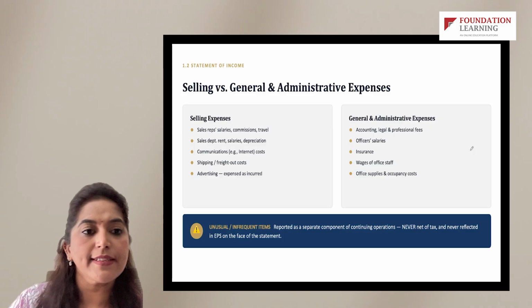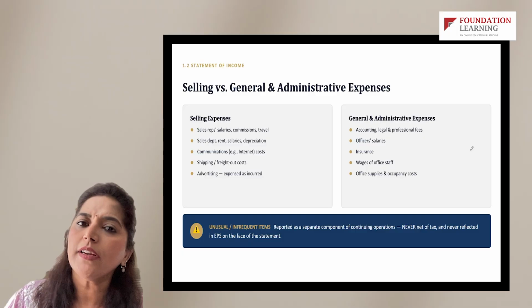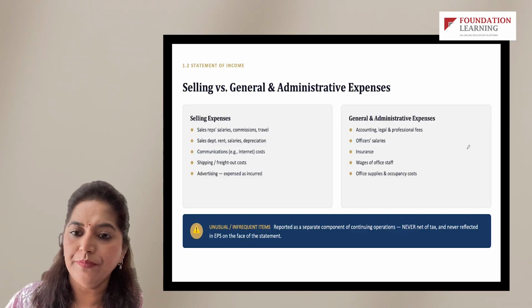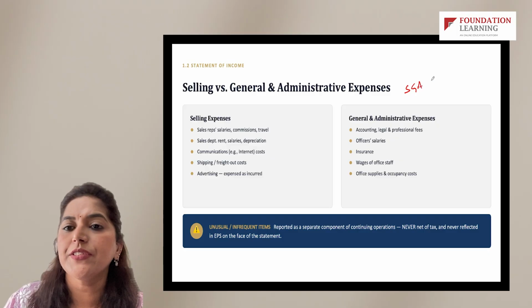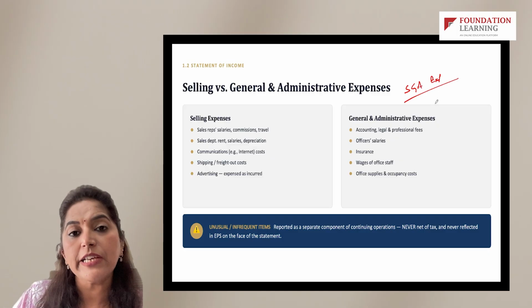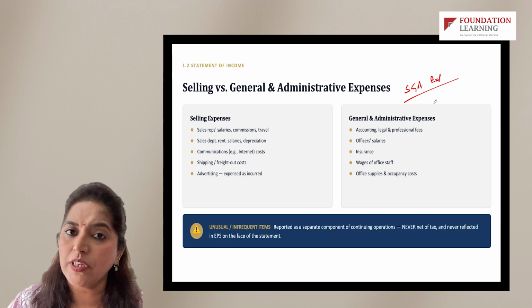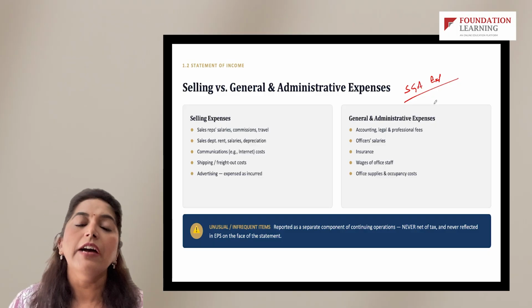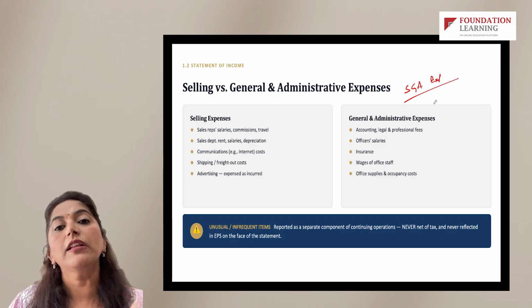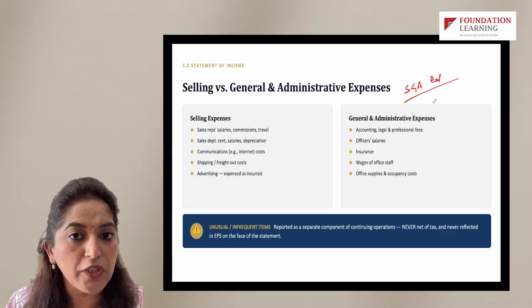Moving on, let's discuss selling, general and administrative expenses, popularly known as SG&A, right? So these are popularly known as SG&A expenses, and in an upcoming lecture, I will take up a live balance sheet and income statement, or you could say live financials of a listed company, and I will do a deep dive of all the line items and all the financial statements which are presented.